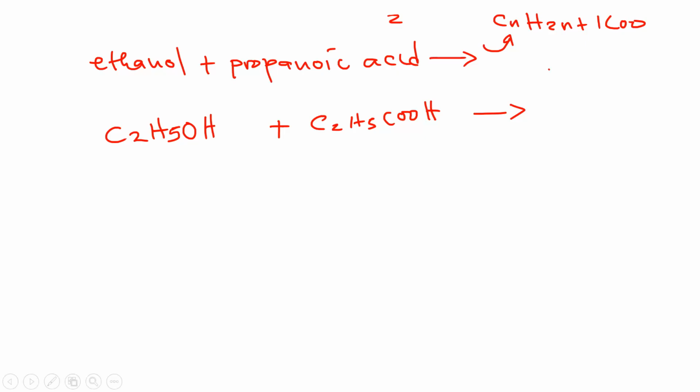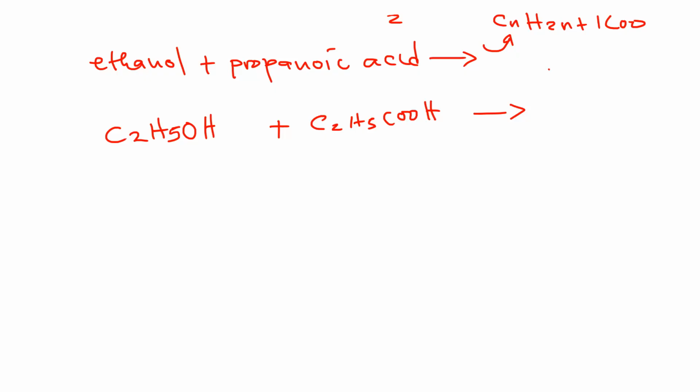So now when this reacts, that is the ethanol and propanoic acid, what are they going to form? In terms of structure, it will appear like this.